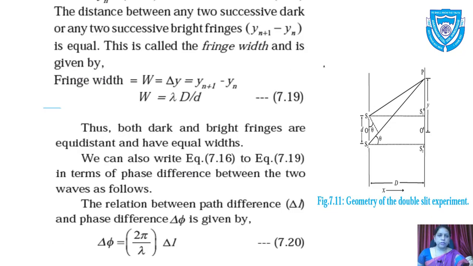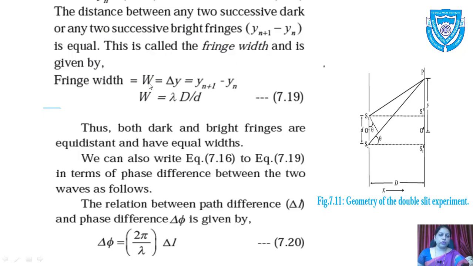Now these are the two equations. Now we'll see what is the fringe width of bright and dark fringes, or you can say bandwidth, the same, fringe width or bandwidth. Now what is this fringe width or bandwidth? The distance between any two successive dark or any two successive bright fringes, that is y_{n+1} minus y_n, is equal. This is called the fringe width and is given by